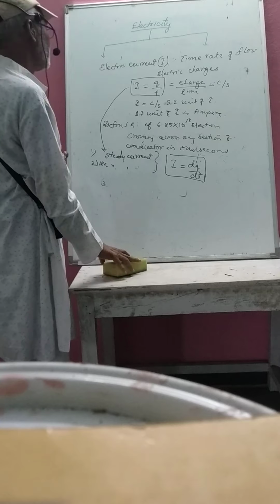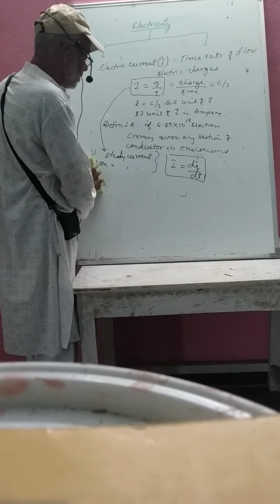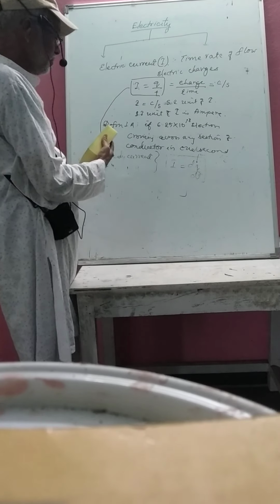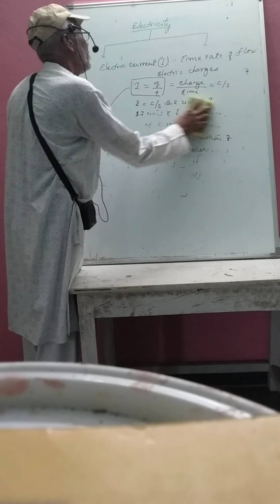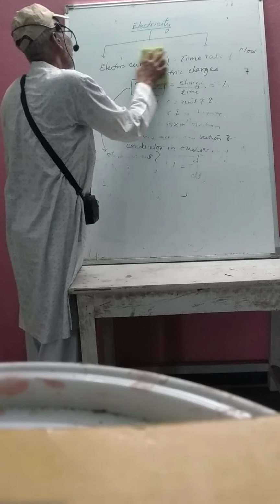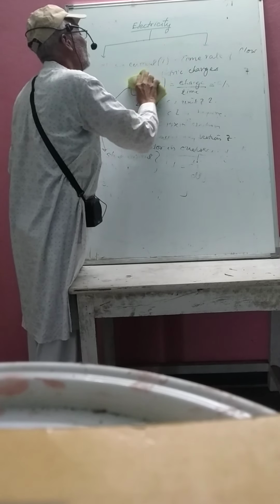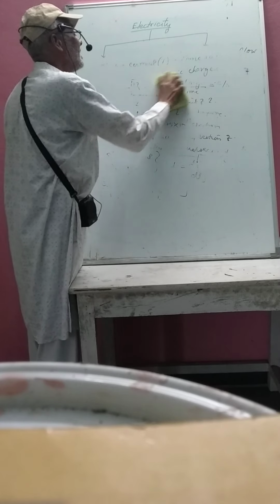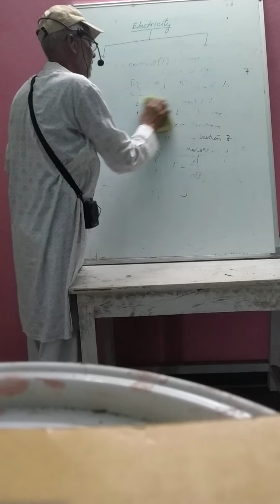So let us discuss the important part of this chapter, that is Ohm's law. Ohm's law is a basic law in current electricity. G.S. Ohm in 1828 discovered a law which is known as Ohm's law. The question is what relation we are studying in Ohm's law, which we would like to discuss in this topic.